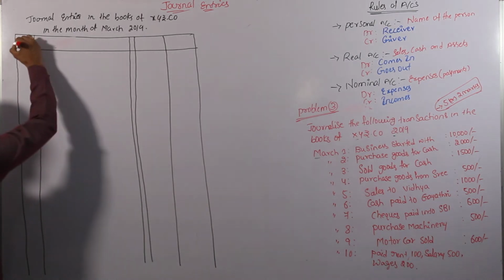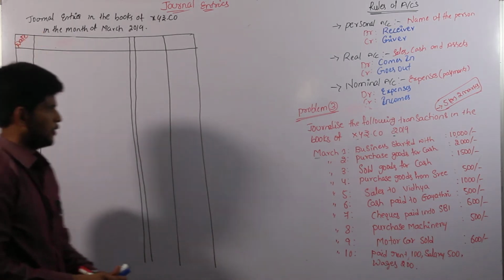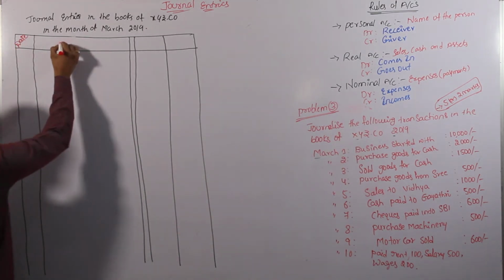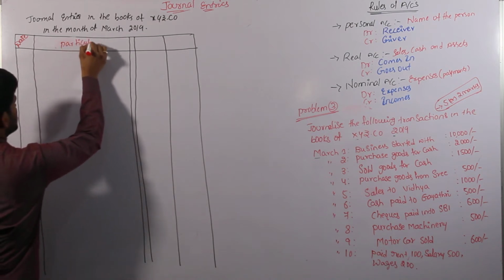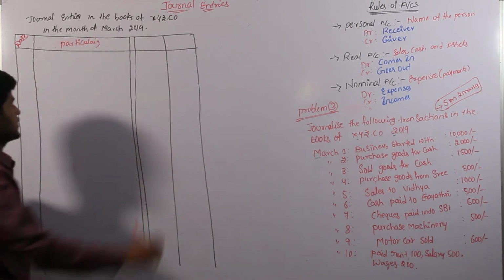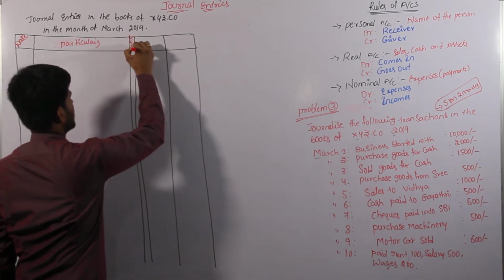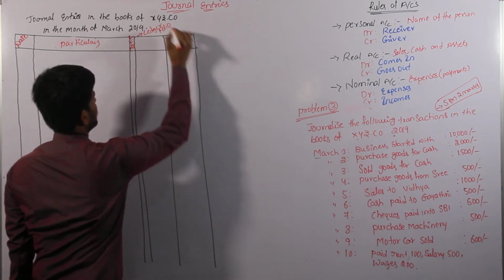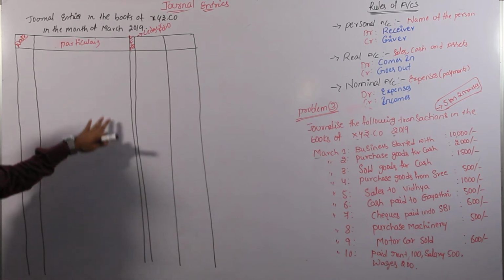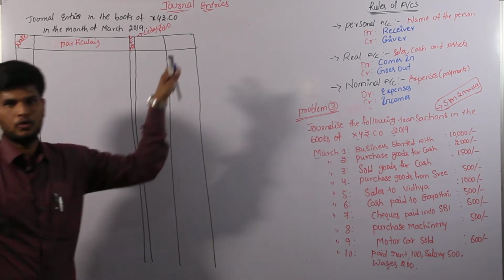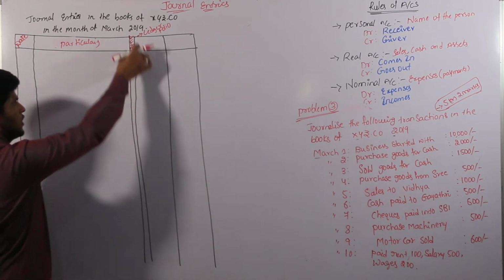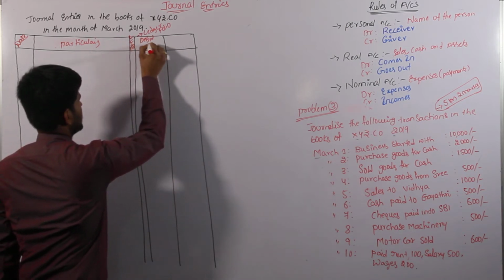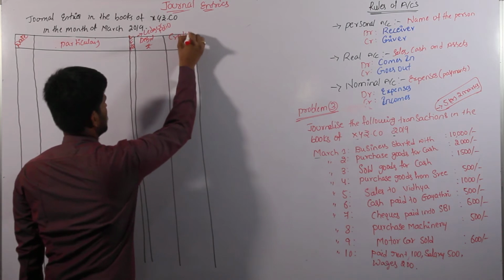First column of the journal entry pro forma goes to the date column. The date column is important. Month, year as well as day-wise transactions we have to enter in our date column. The next column goes to particulars. Particulars is nothing but the entry space. The next one is LF number. LF is nothing but ledger folio. Ledger folio is needed because after the journal entries we have to convert each and every entry into ledger balancing. That's the reason we take a column for the ledger folio number. Come to the next column, that is the debit amount, and the next column, the credit amount.